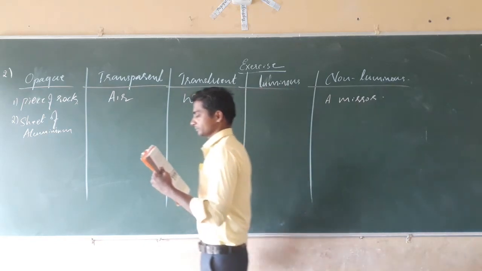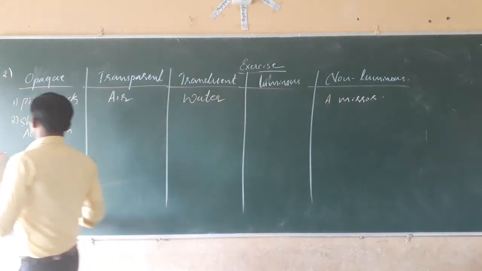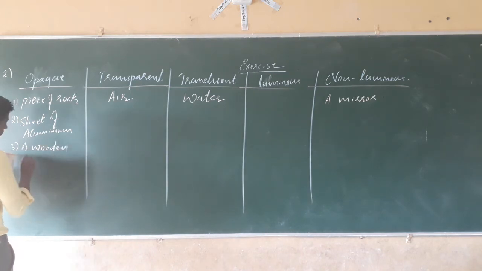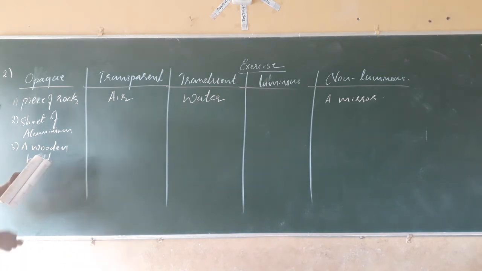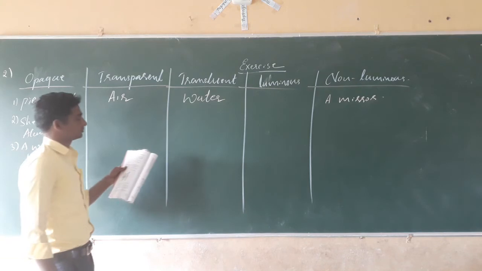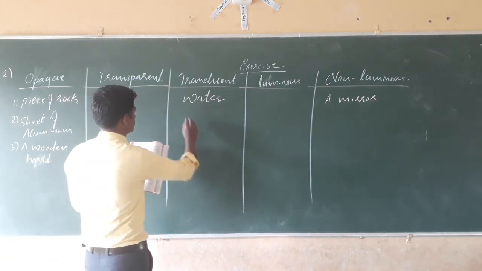Then next, a wooden board. The next, a sheet of polythene, that is translucent.